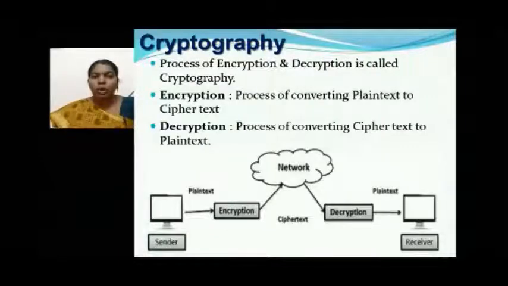The process of converting the plain text into a ciphertext, which means an unreadable format, we call encryption. This encrypted data will be communicated through the open network, and it reaches the receiver network, where the ciphertext is converted back into plain text.